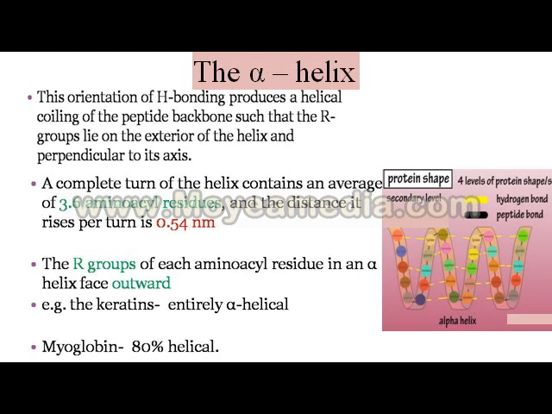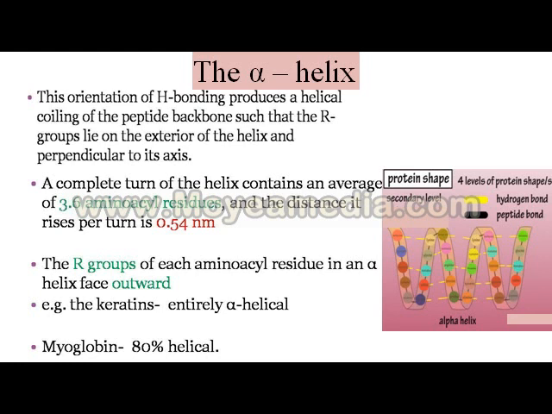When turned, it completes one circle or one cycle, and the distance between the turns of the spiral, the pitch, is 0.54 nanometer. The R groups of amino acid residues in an alpha helix face the outward side.